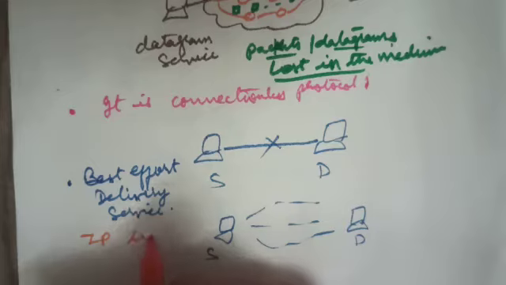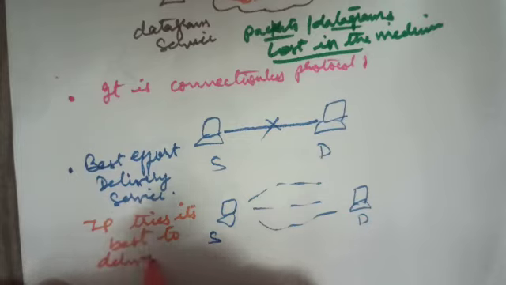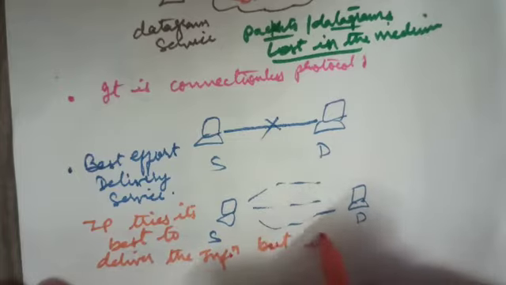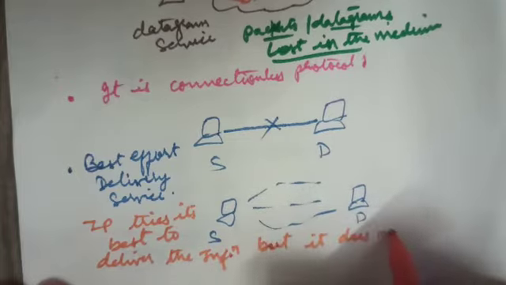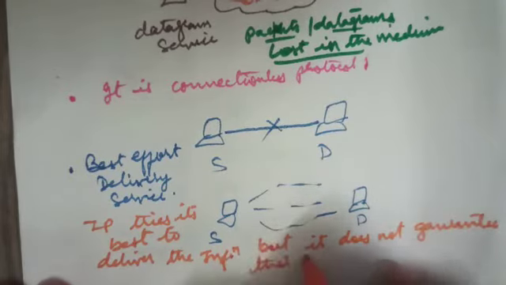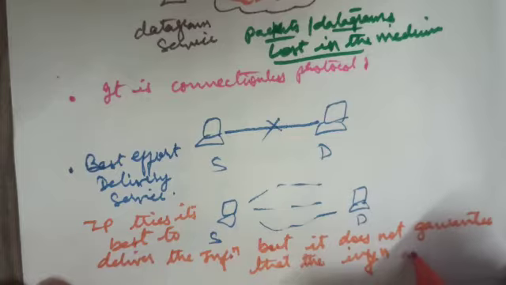IP tries its best to deliver the information, but it does not guarantee that the information or packets are delivered to the destination.